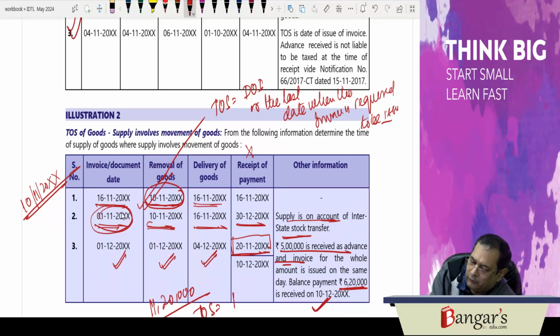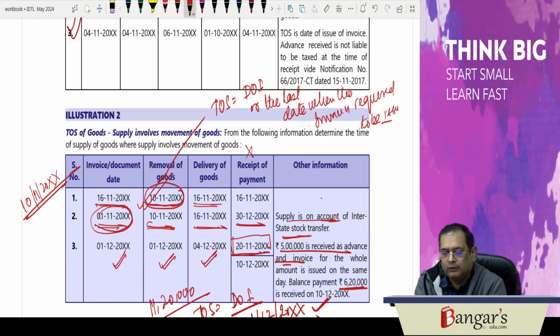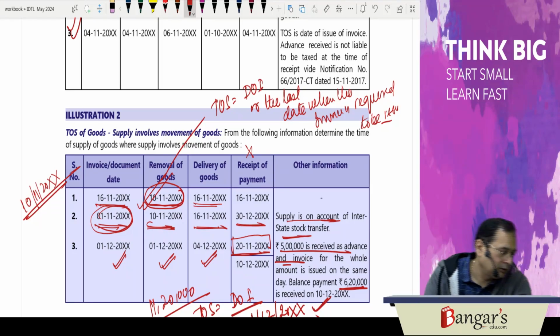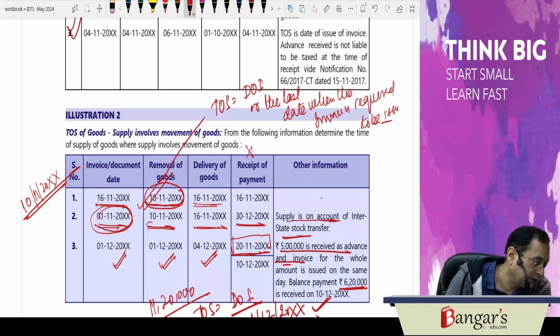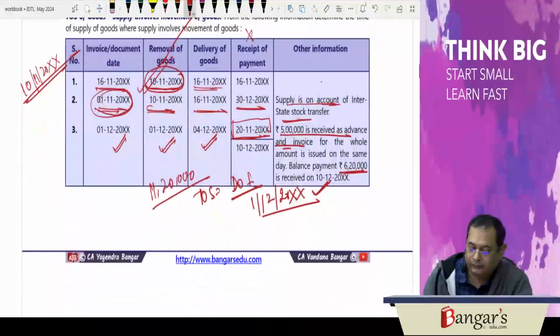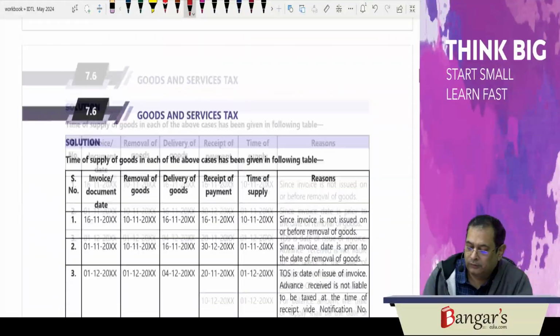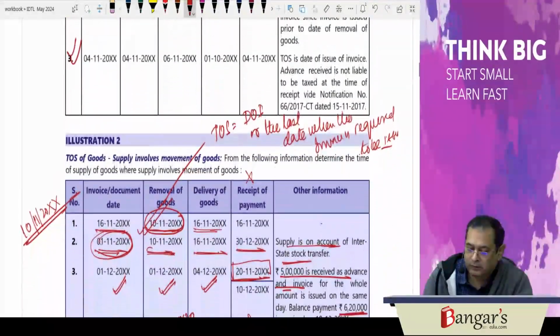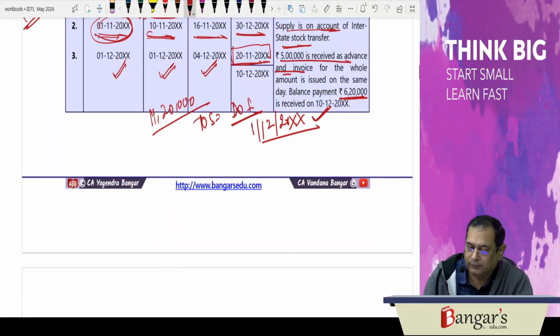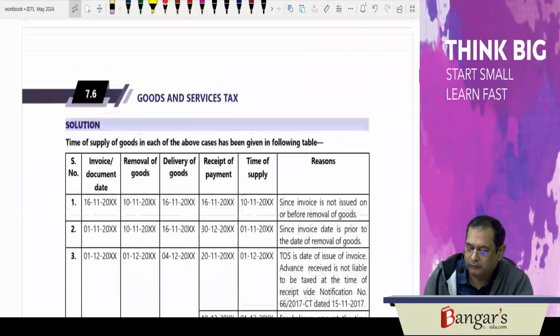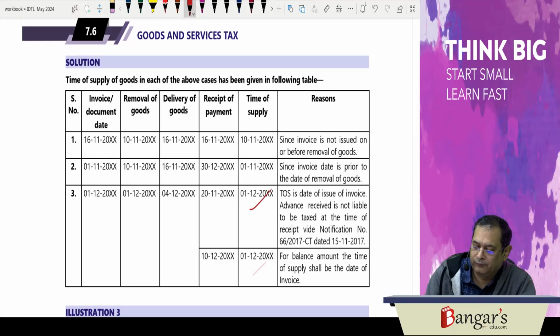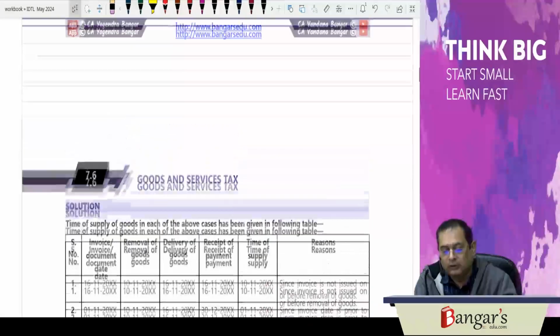The date of invoice or the last date on which the invoice was required to be issued. Okay. So here the invoice has been issued within the timeline. 1st of December will be the time of supply here. Now let us discuss one more. So in first case it is 10th. Second case it is 1st of November. And for both the advances and other payment, it will be 1st of December.